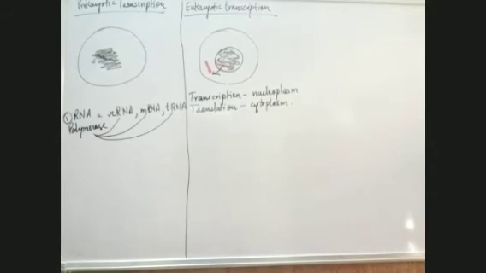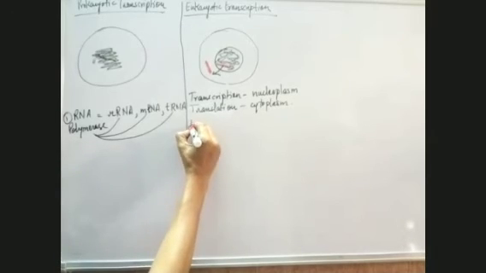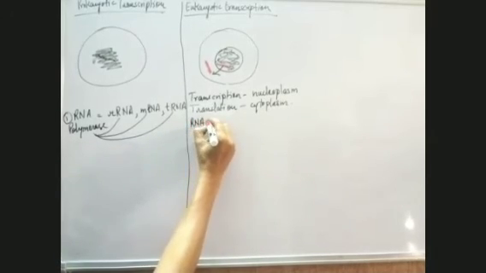If we see the eukaryotic cell, there are three types of RNA polymerase to synthesize three types of RNAs: RNA polymerase 1, RNA polymerase 2, and RNA polymerase 3.